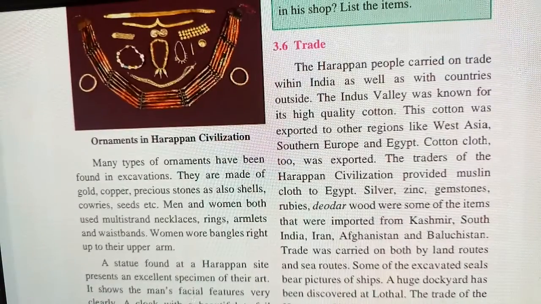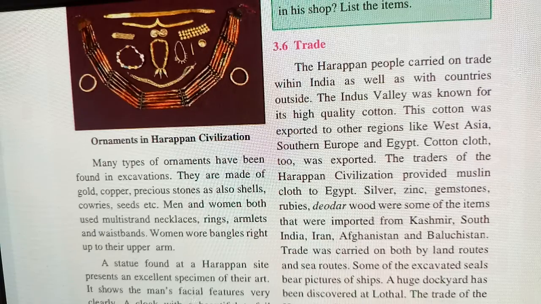Next is trade. The Harappan people carried on trade within India as well as with other countries outside. The Indus Valley was known for its high quality cotton. The cotton was exported to other regions, means they were selling it to countries like West Asia, Southern Europe and Egypt. So these were the countries they used to trade with.